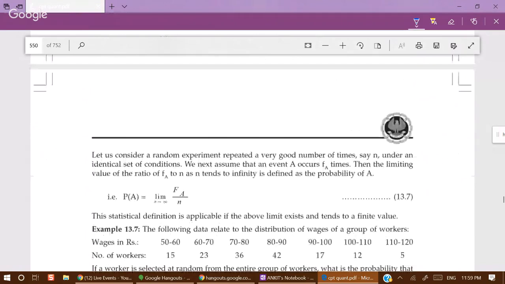Let us consider a random experiment repeated a very good number of times. Remember that. For example, if we have tossed a coin only thrice, and we get head 2 times and tail once, then we can give a completely different result, that head is more likely to win than tail.